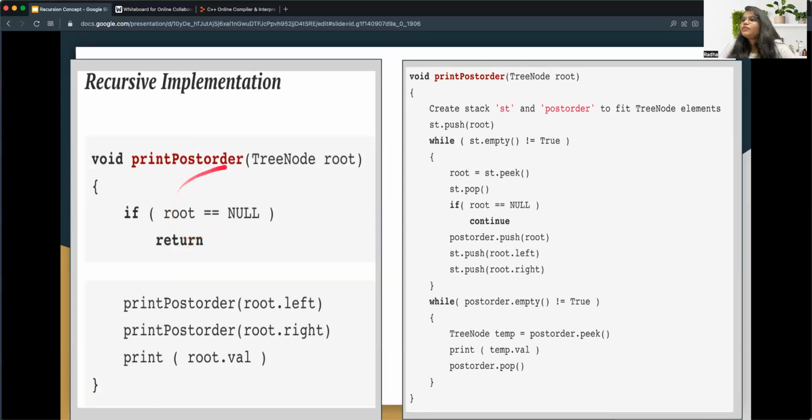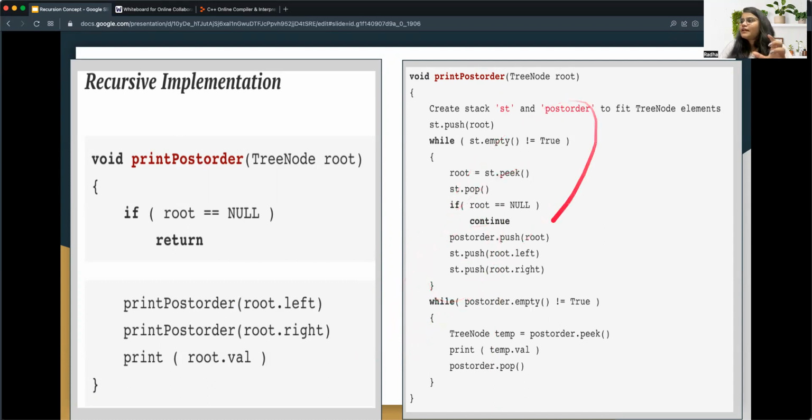You can see how the code is precise and easy to understand, and this is the same code, the functionality is the same, but it is the iterative approach. And you can see how difficult it is to understand, and the complexity is also increased. So just to understand how recursion makes your job easy, once you understand it and become a pro, you can solve problems in a very simple and easy way.